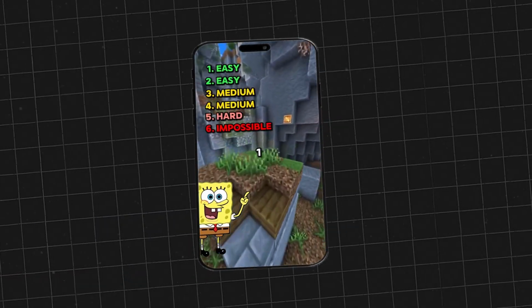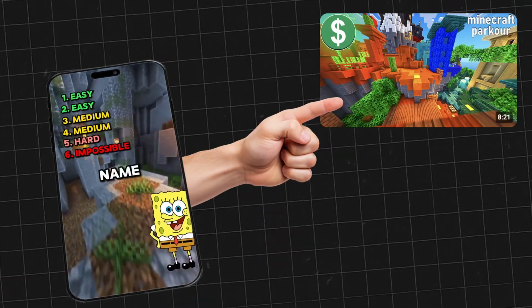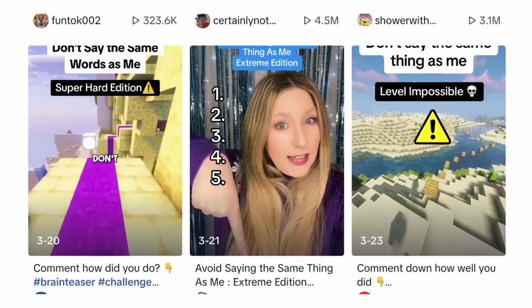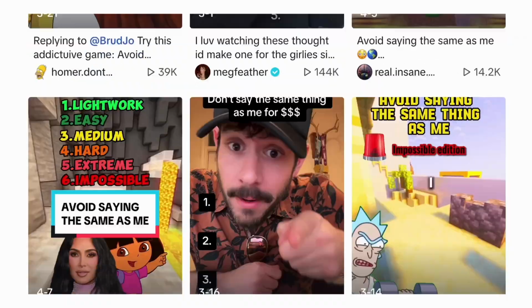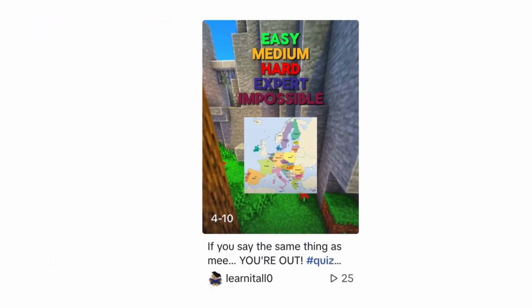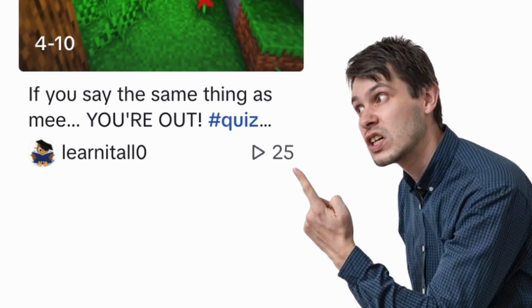At least half of you are in the niche where you use some kind of background, and most of you downloaded the same Minecraft parkour video from YouTube. TikTok's algorithm can easily detect that. Like, there are thousands of videos using the same Minecraft video, and for TikTok that means that they are not original, or at least not original enough to go on the For You page.